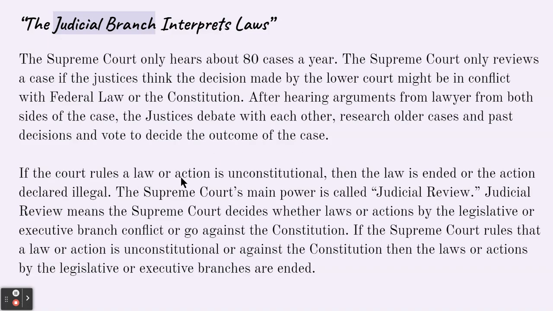If the court rules a law or action is unconstitutional, then the law is ended or the action declared illegal. The Supreme Court's main power is called judicial review. Judicial review means the Supreme Court decides whether laws or actions by the legislative or executive branch conflict or go against the Constitution. If the Supreme Court rules that a law or action is unconstitutional, then the laws or actions by the legislative or executive branches are ended.